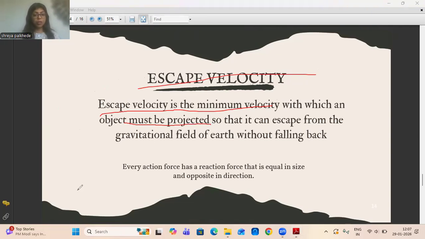So what is the escape velocity? Whenever I throw anything such that it should go out of the reach of the gravitational force, the minimum velocity I require is called escape velocity. The object does not come back to the surface of Earth; it breaks the gravitational field and goes out of the Earth's gravitational force. That is called escape velocity.